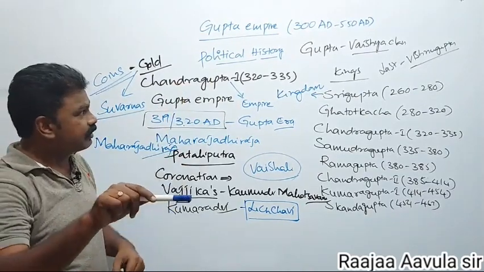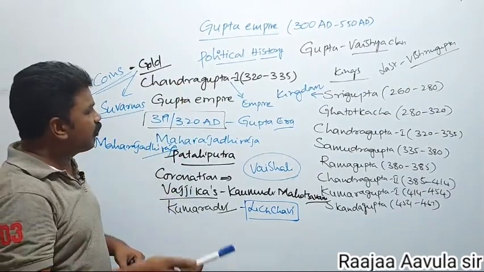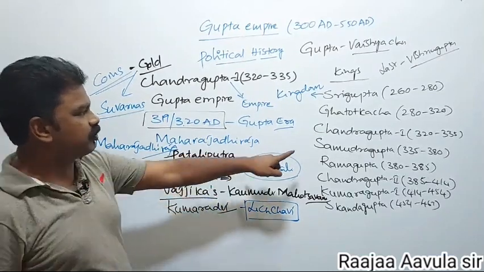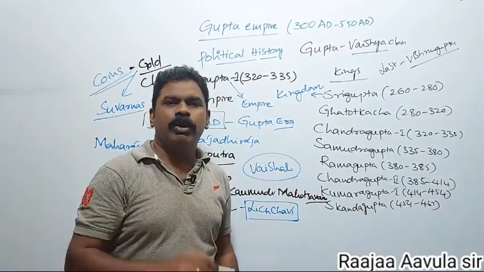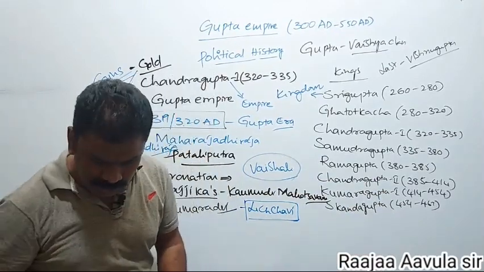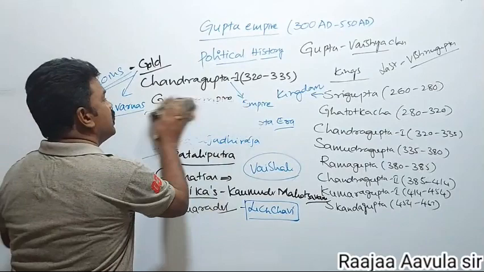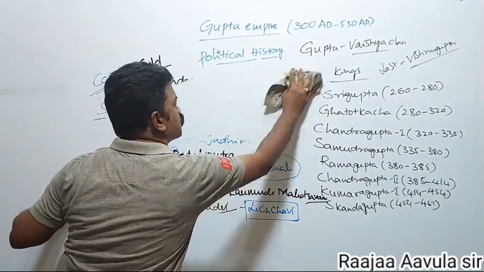Chandragupta I's grandson, that is Samudragupta's son, Chandragupta II, issued the Mehrauli inscription. That Mehrauli inscription speaks about Chandragupta I's victories also.